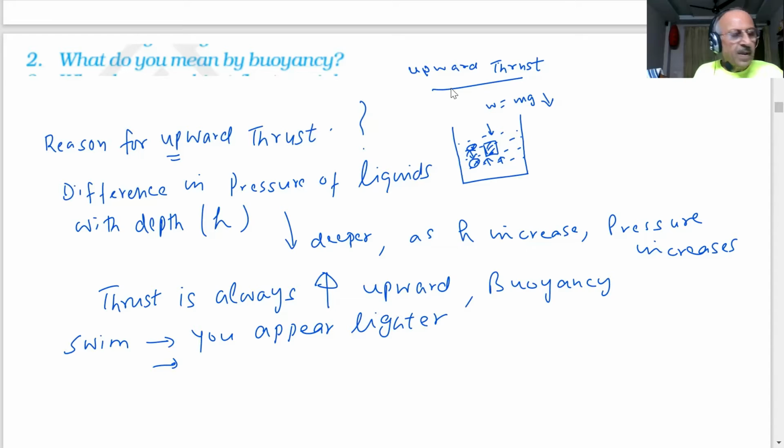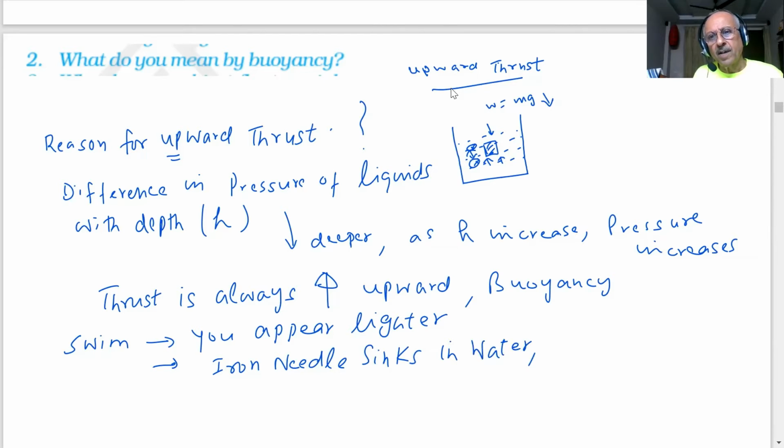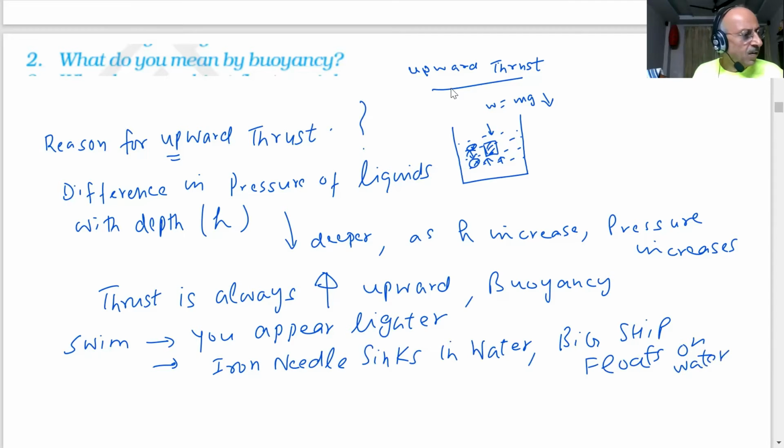So interesting that an iron needle sinks in water and a big ship floats on water. These are some of the things which we have already experienced, students. So we have tried to answer these questions by using buoyancy.